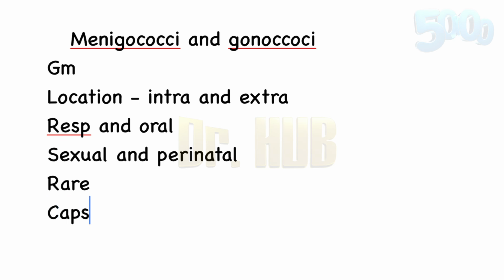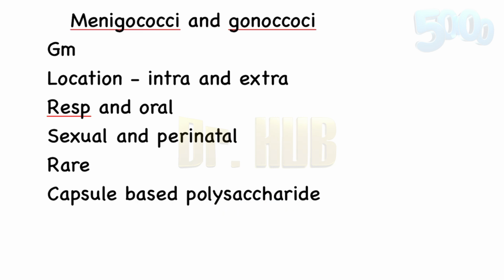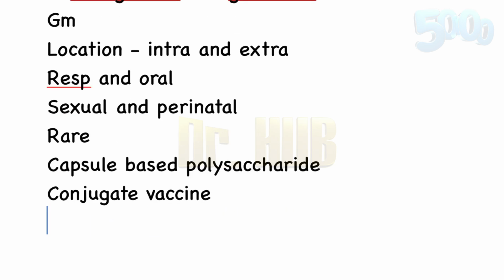Now, vaccine is the capsule-based polysaccharide, and also the conjugate vaccines are available. Except for type B, a subcapsular antigen-based vaccine is available. So in case of gonococci, there is no vaccine due to the antigenic variation of the pilus protein.